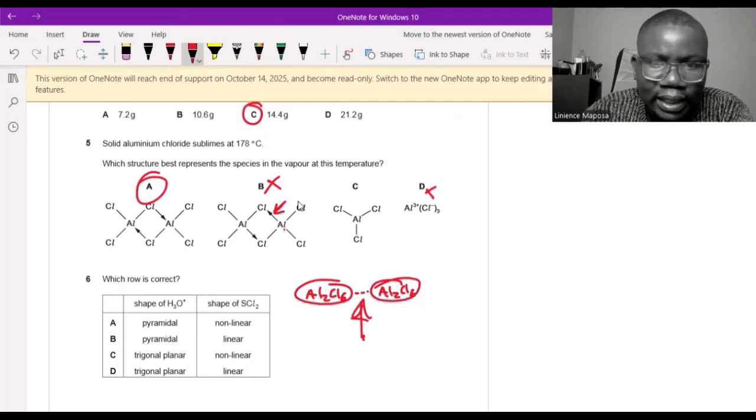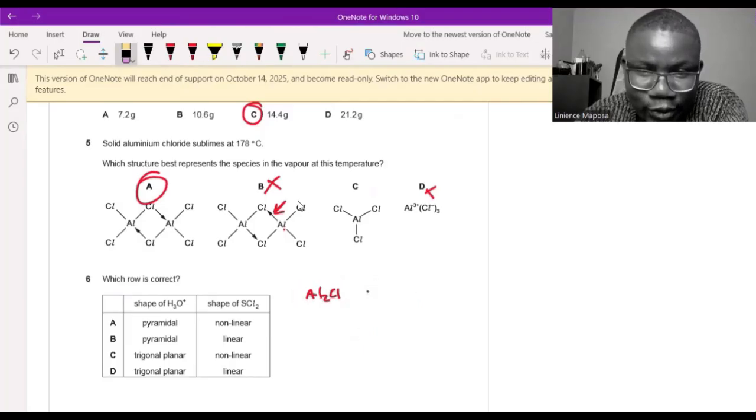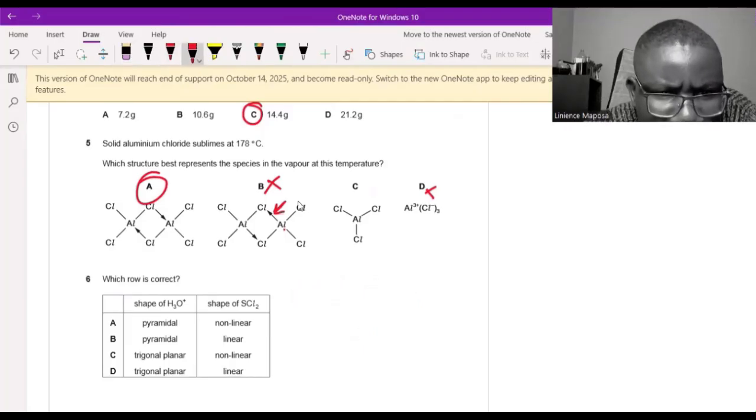So answer is A, because in this one, there was hydrolysis. The dative covalent bond was broken. That's not what we're doing. Okay, so we leave that one. Answer A. Which row is correct?